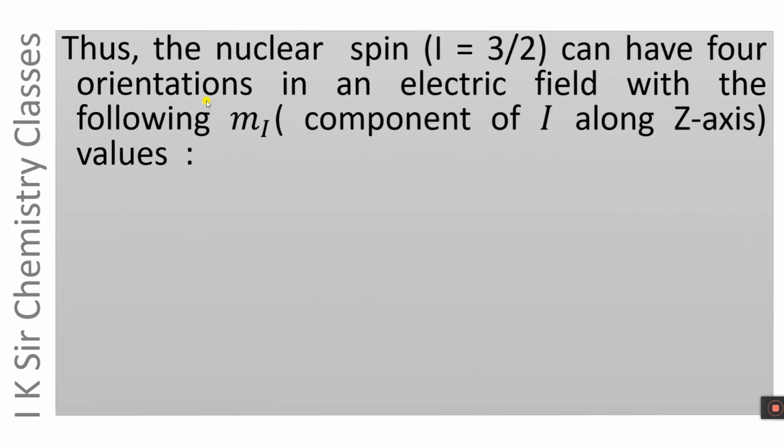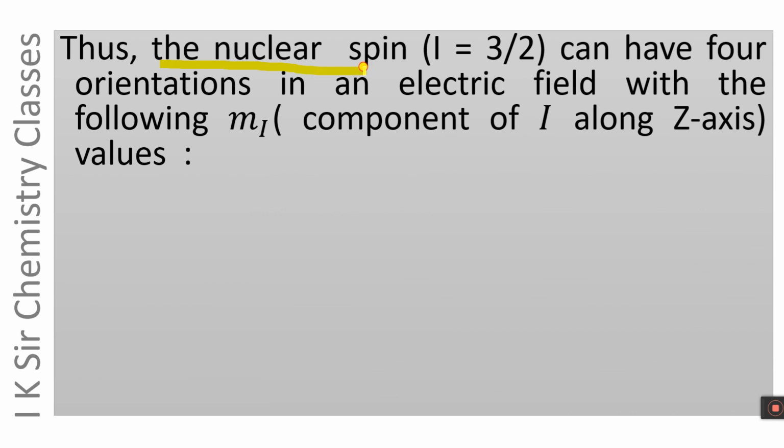These 4 orientations are given below. The nuclear spin I equals 3 by 2 can have 4 orientations in an electric field with the following Mi values. What is Mi? It is the component of I along the z-axis.